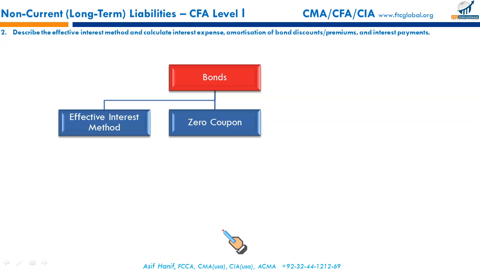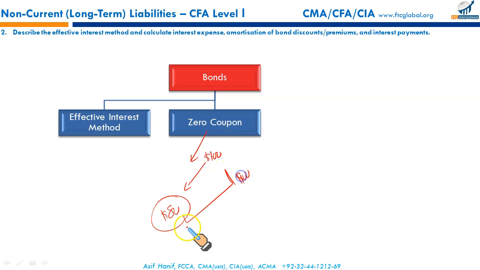So a zero coupon bond, as the name suggests, carries no coupon. Then who would buy in their right mind? These bonds are issued at deep discount. A $100 par value bond might be issued at $80. Right? I will buy a bond at $80. There is no interest, but by the time the bond matures, I will get $100. So basically the difference between the price I paid and the amount I received at redemption, this $20, represents my interest income. So a zero coupon bond involves no periodic interest payments, but this difference of $20, the organization will charge it as an expense in the income statement.